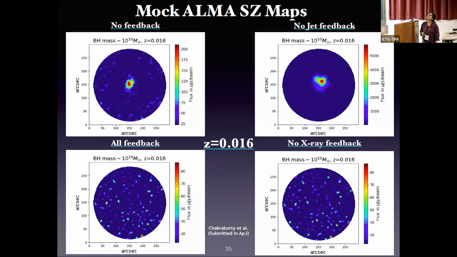Next, let us look at the low redshift maps. These are the low redshift mock ALMA SZ maps, and here also, like the high redshift maps, we are getting detection for no feedback and radiative feedback, but the signal gets so suppressed when the jet is present that it goes beyond the threshold limit of ALMA.